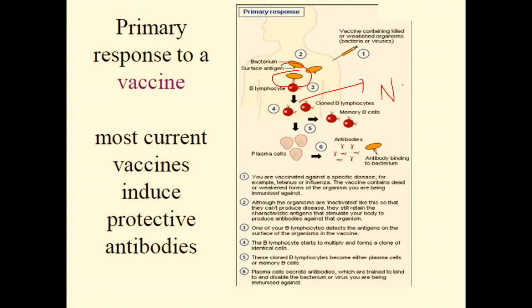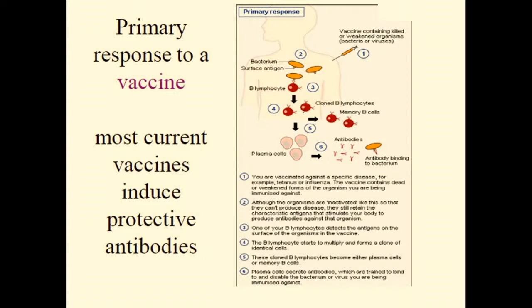Now, my friends, these B lymphocytes we call naive B lymphocytes. Why? Because without antigen exposure, they are not very active. Upon antigen exposure, the naive B lymphocyte becomes completely active.